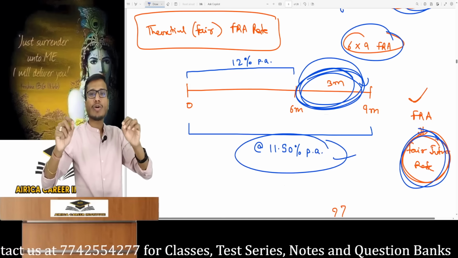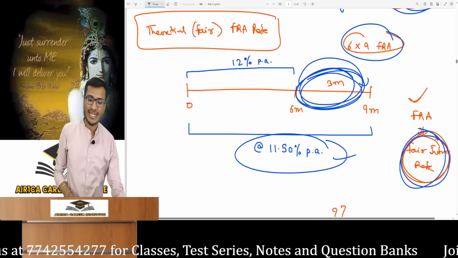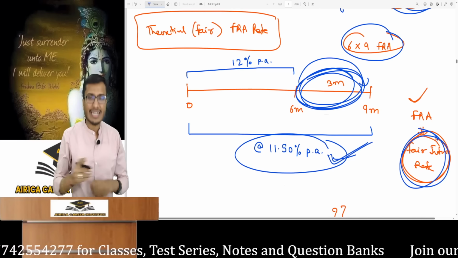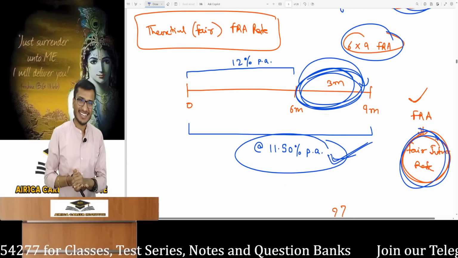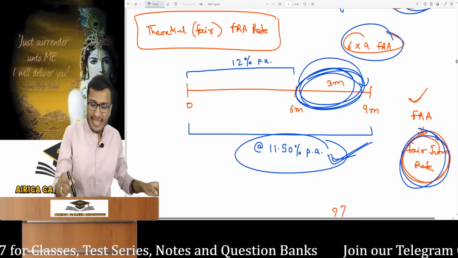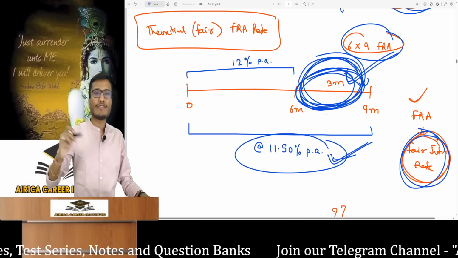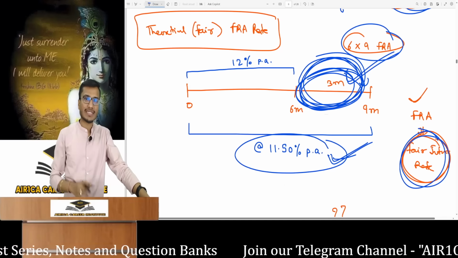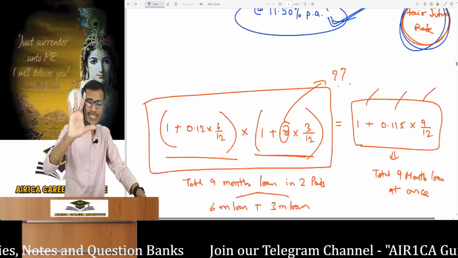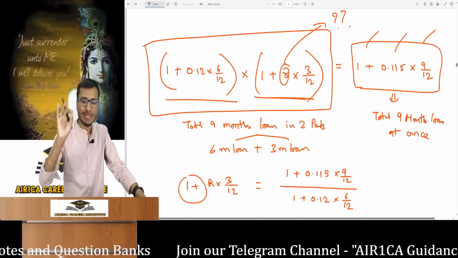The customer should not be affected nor discriminated against. Ultimately, they should be charged the same rate applicable for the full long period loan. Ultimately, he should not be impacted. Such an interest rate, whatever that is, will be the fair forward rate for this period. For this topic, understand this. What is the logic for its calculation? There is no formula to memorize, it is just logic.